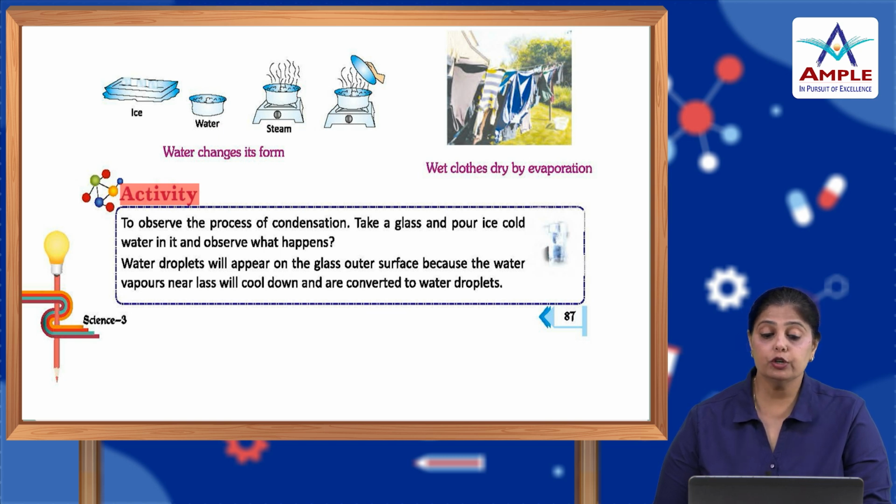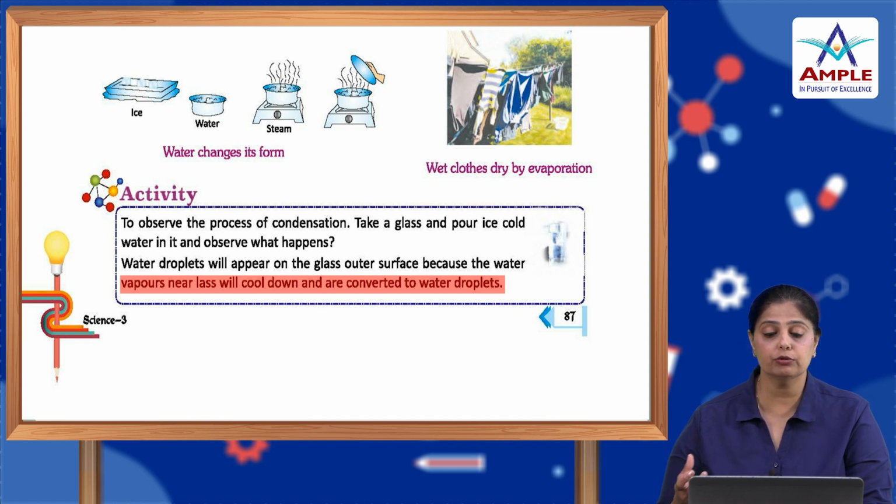So, what you have to do is observe the process of condensation. You have to take a glass, pour ice cold water in it, and then observe what happens. Water droplets will appear on the outer surface of the glass because the water vapor near the glass will cool down and be converted to water droplets. Or you can remove a bottle of water from a fridge and keep it on the table.